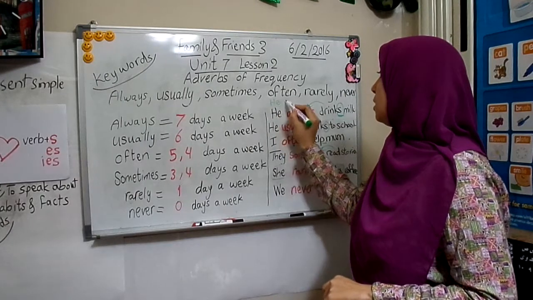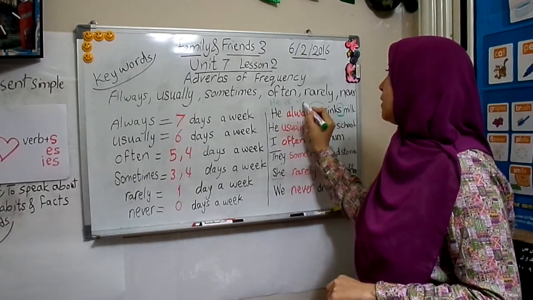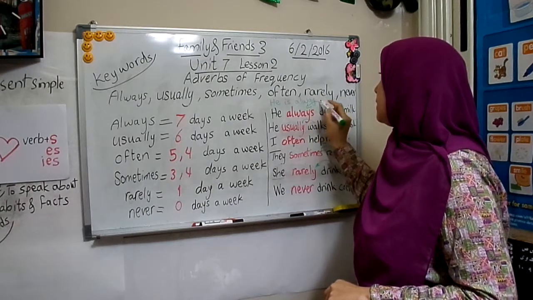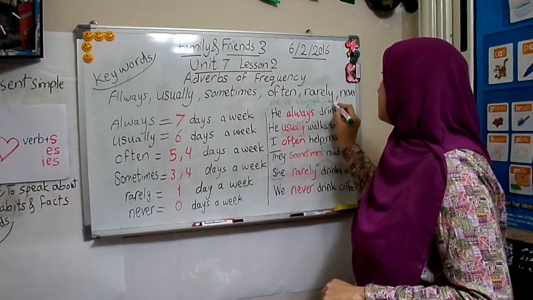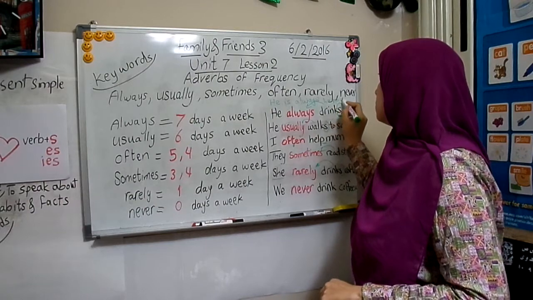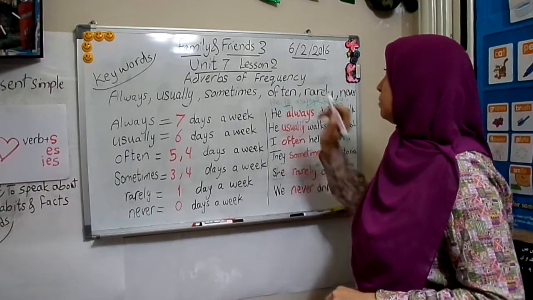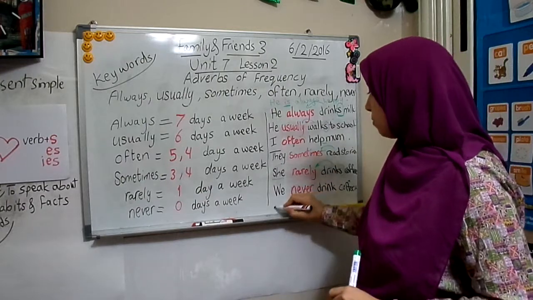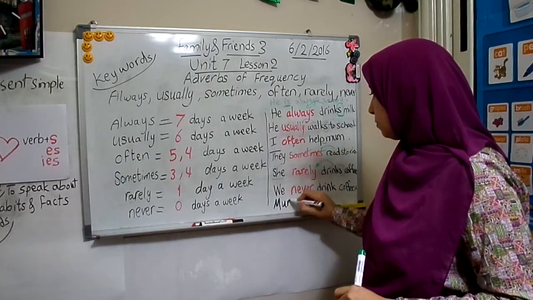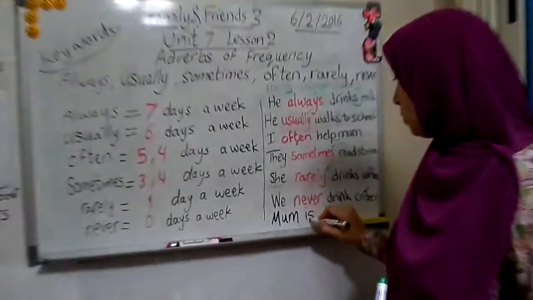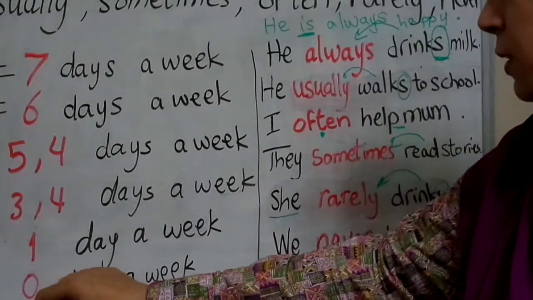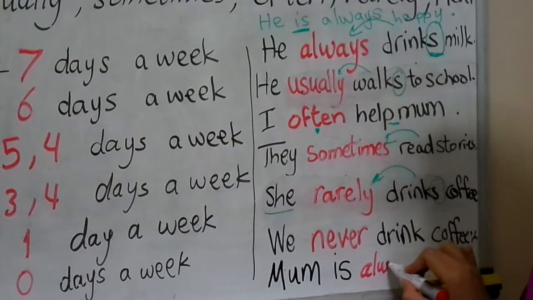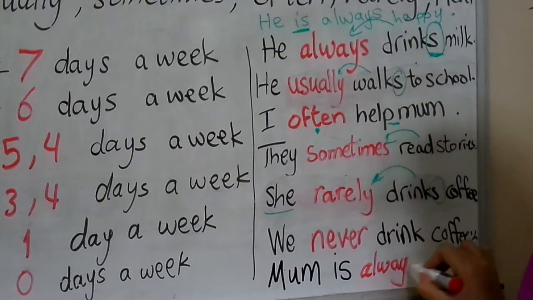But look here. He is always happy. What did you notice here? Mom is always busy. She has a lot of things to do all the time. Mom is always busy.